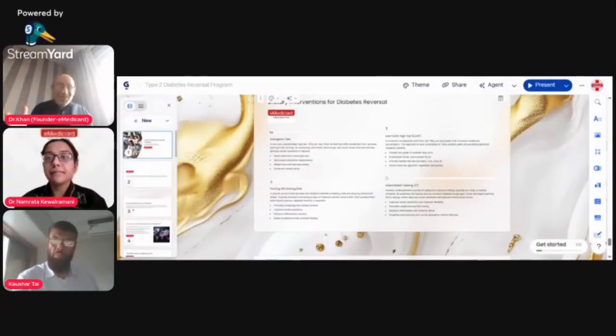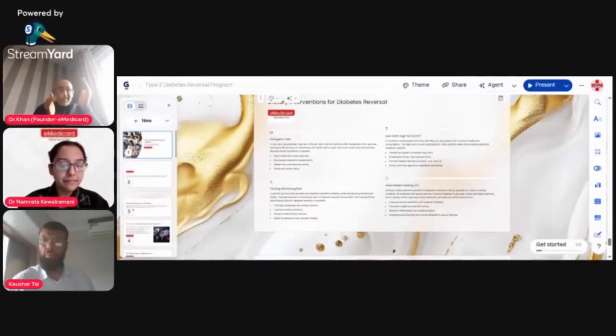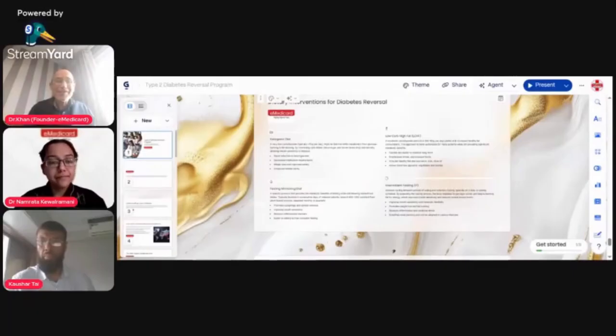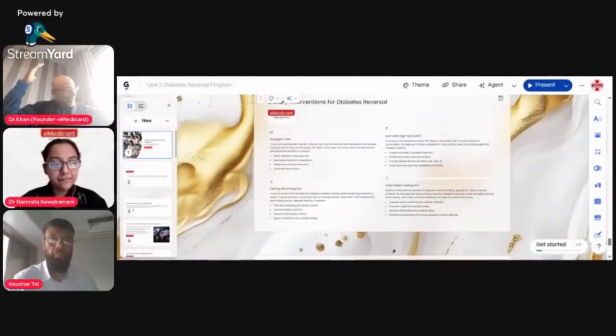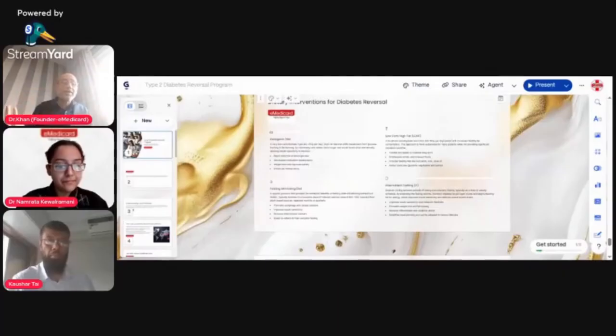When you utilize the storage, insulin sensitivity improves. When you reduce the fat, when you reduce the weight, the sensitivity of insulin improves, and you reduce the symptoms of metabolic syndrome. That's simple. So intermittent fasting is the best thing to happen to mankind. And we have been doing this fasting, all religious people, for thousands of years. Why? Because it's good for our health. It's good for our body.